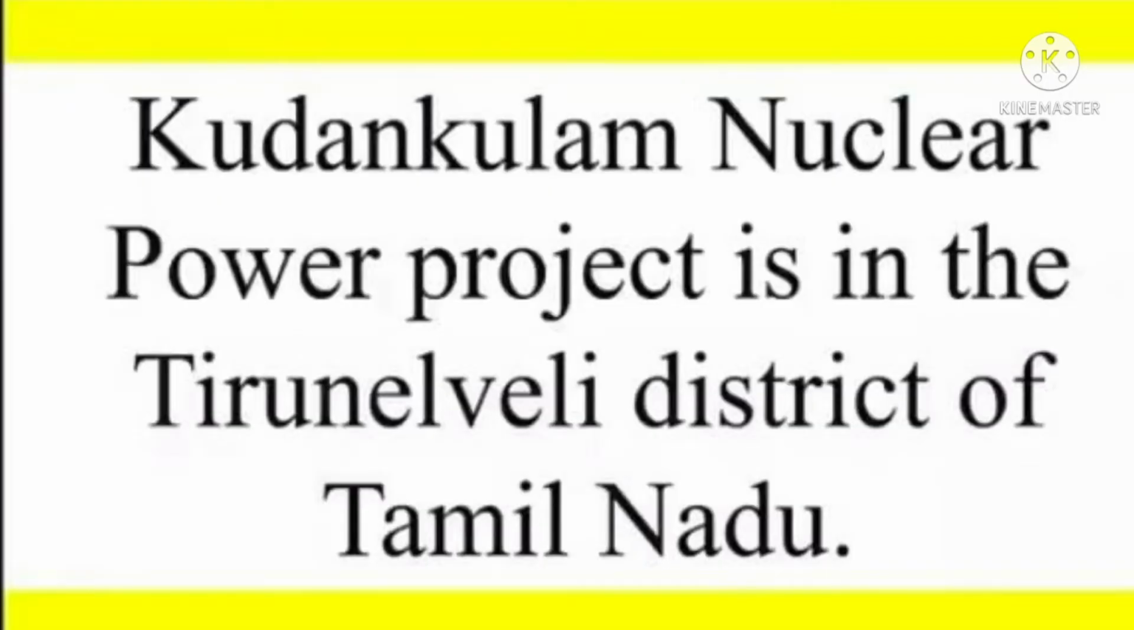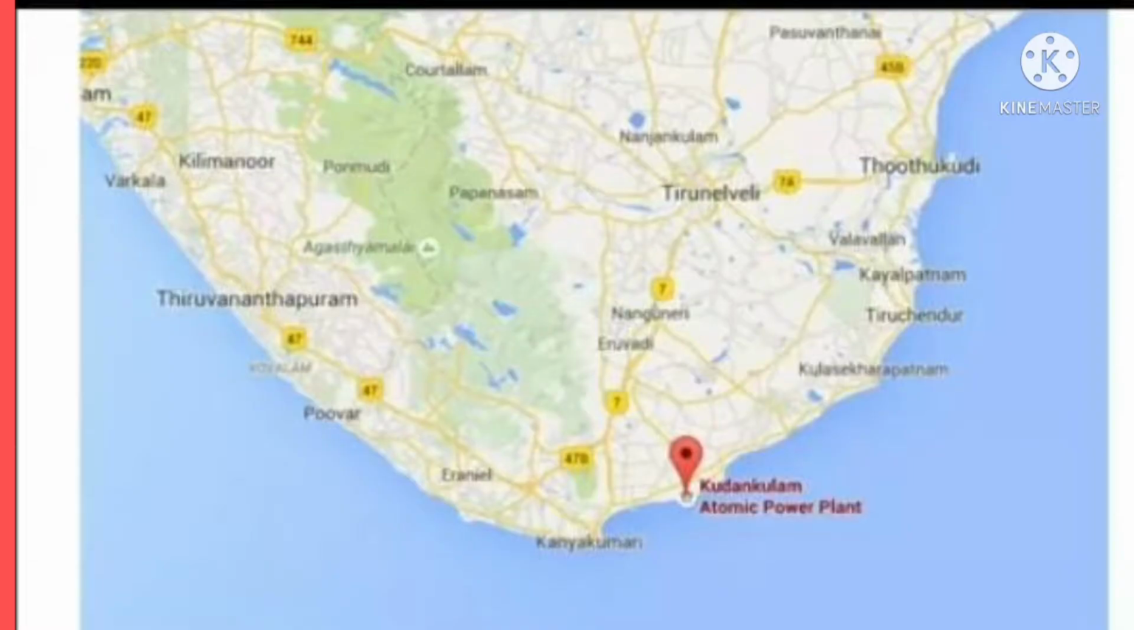Students, the Kudankulam nuclear power project is in the Tirunelveli district of Tamil Nadu. It is located in Tamil Nadu state, in the district of Tirunelveli. The project name is Kudankulam. This project is a nuclear power project, organized as a central government project. See students, this is the map of India in the southern part. There is the Tamil Nadu state, where the Kudankulam atomic power plant is located.